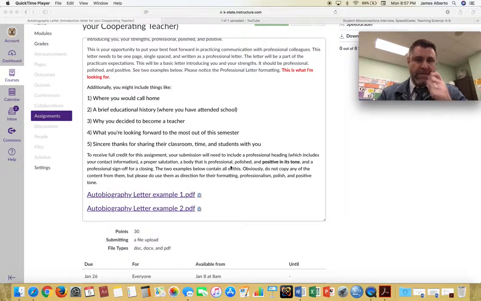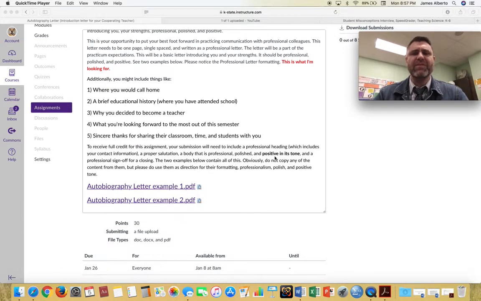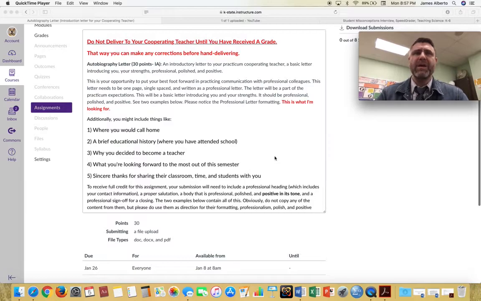The other thing I want you to notice is that they're well written. When I say polished, I'm really referring to grammar is correct. There's not spelling errors. There's nothing missing from the letter, just from a well-written perspective. So that's the polished part. And then the last one, positive in its tone. We all know that texts, emails, and letters are easy to misconstrue, because something might be said that you wonder, what was the tone of that?